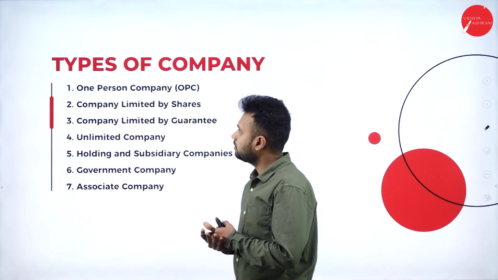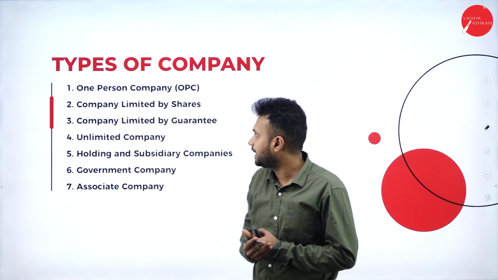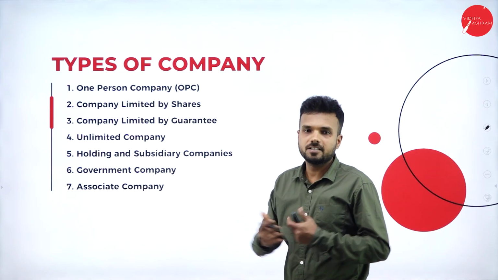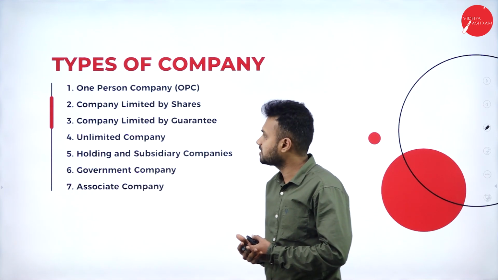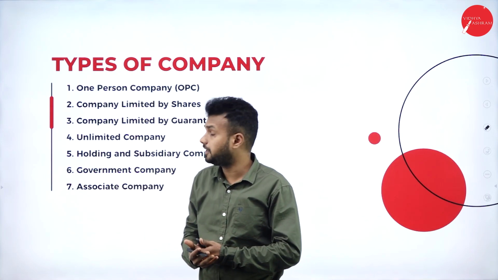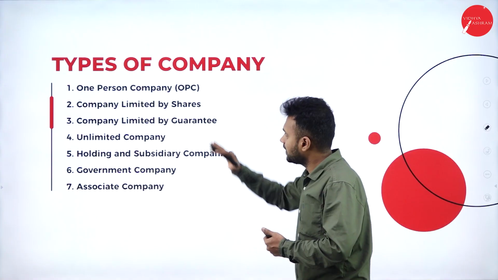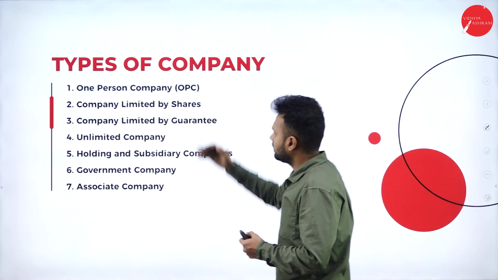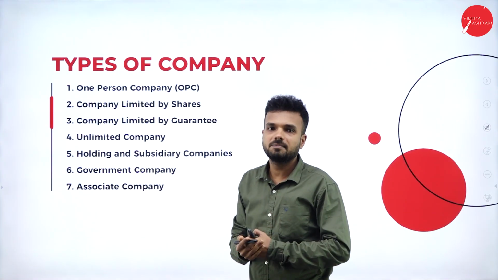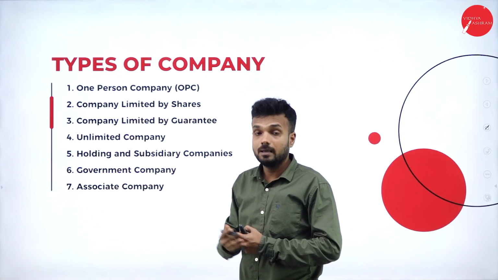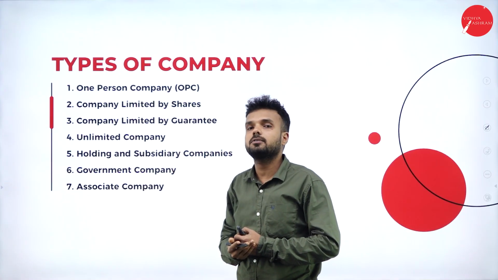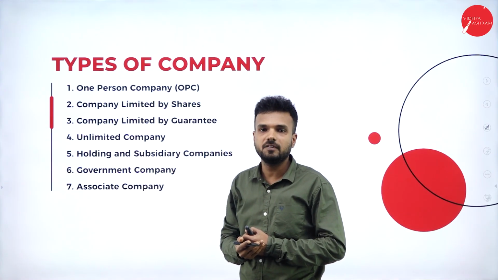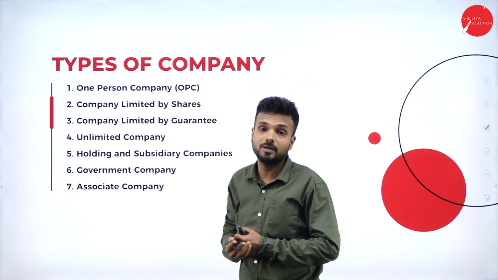Moving forward, here we step into types of company. The company has been classified into many categories based on its functionality, based on its speciality. The first one is a one-person company. This one-person company is a new concept under the Companies Act 2013. Before the introduction of the Companies Act 2013, in the Companies Act 1956, there was no provision for a one-person company.